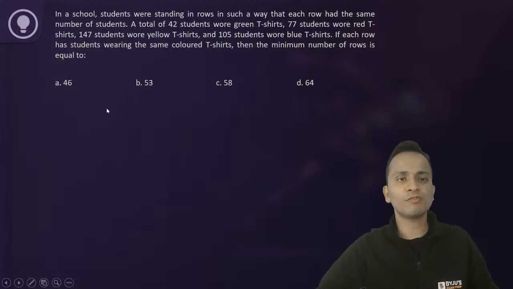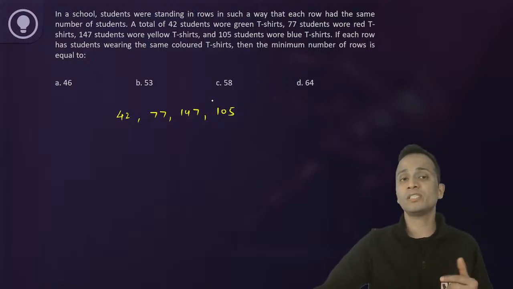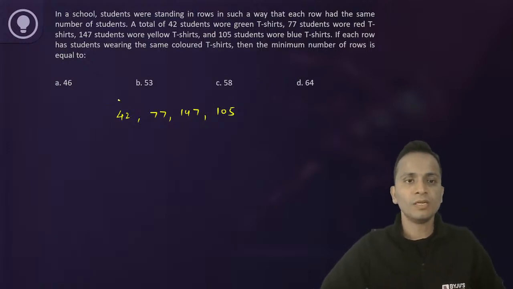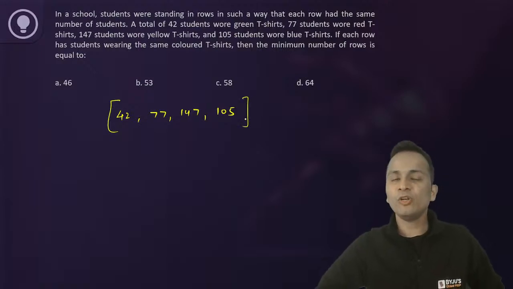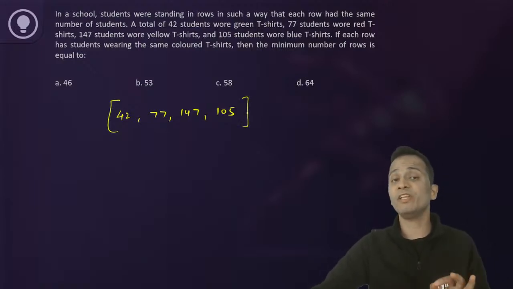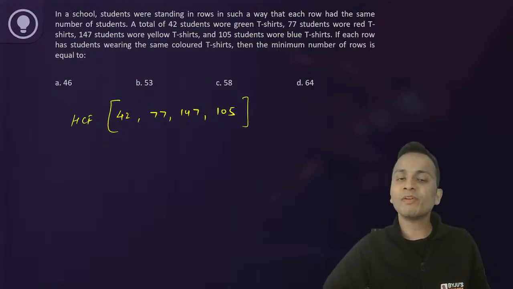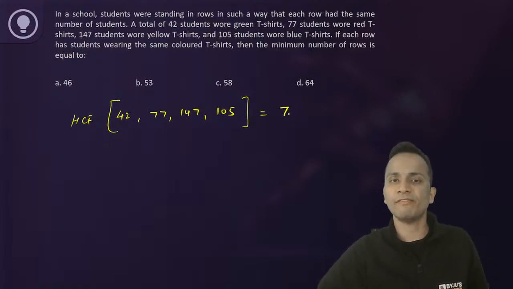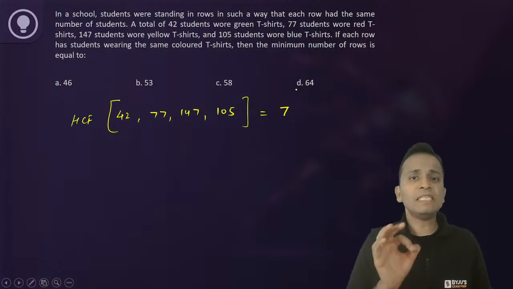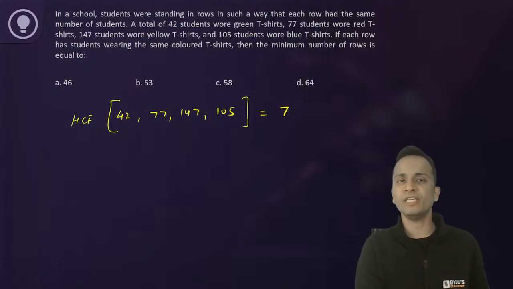Now, what are these numbers? 42, 77, 147, and 105. Every row has the students wearing the same colored t-shirt. So I'll calculate the highest common factor of these four numbers. The highest common factor of these four numbers is 7. So that means there will be 7 students in every row.